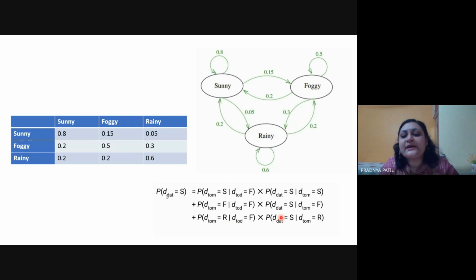In the second terms of these expressions, this is the probability of the day after tomorrow. And what is my requirement in the given example? That the day after tomorrow should be sunny. So all of these values are sunny, but the prior probabilities are sunny, foggy, and rainy. Is this expression clear to you, everyone? Understanding this is very important.